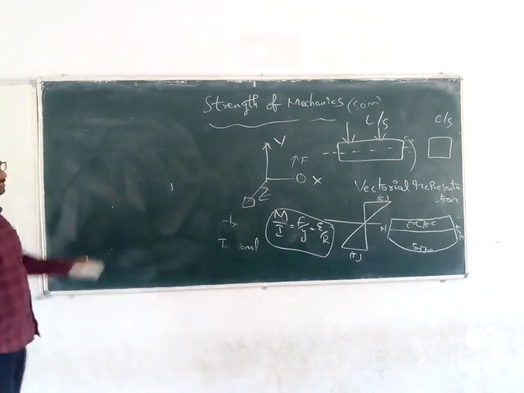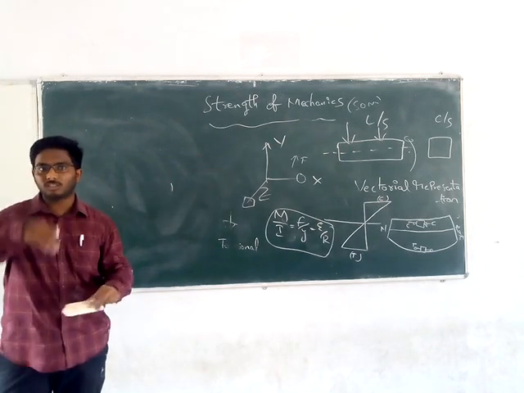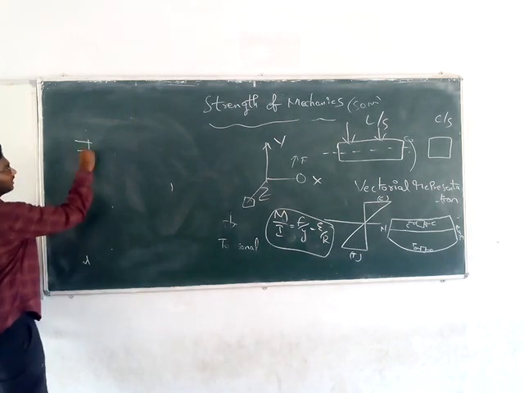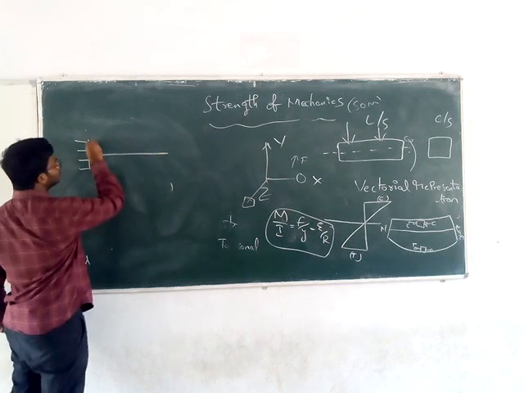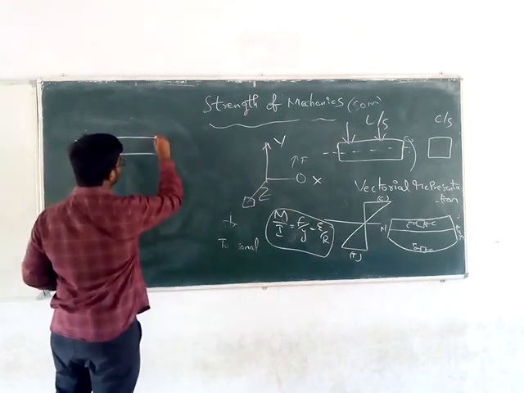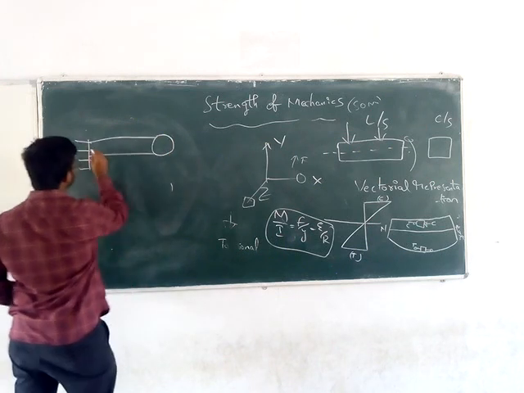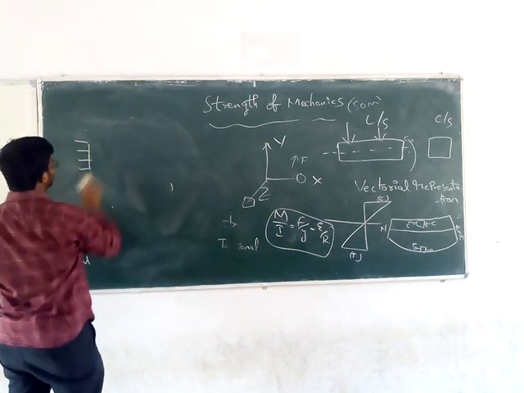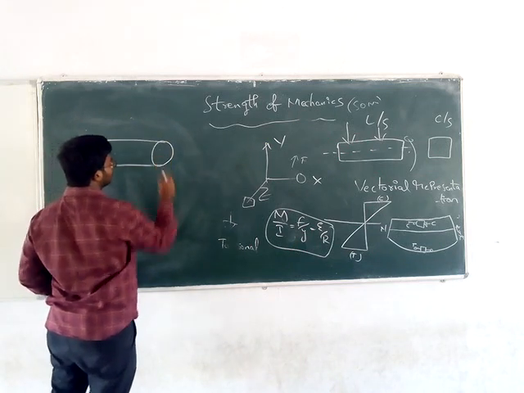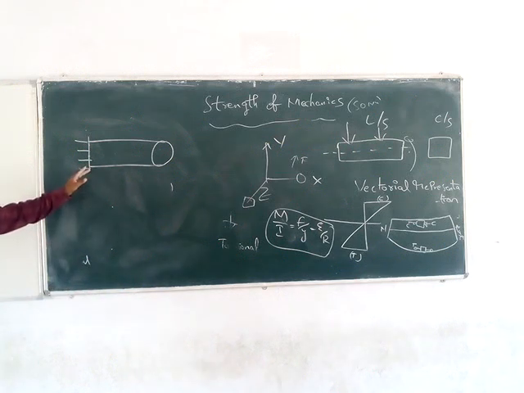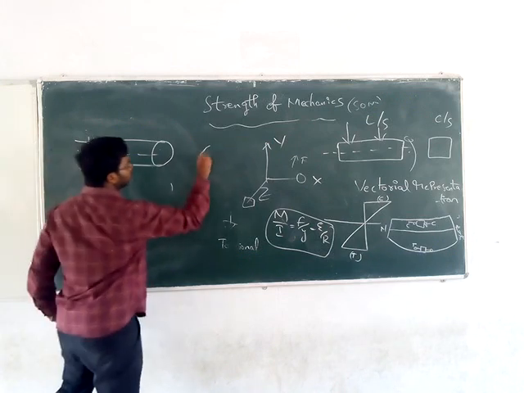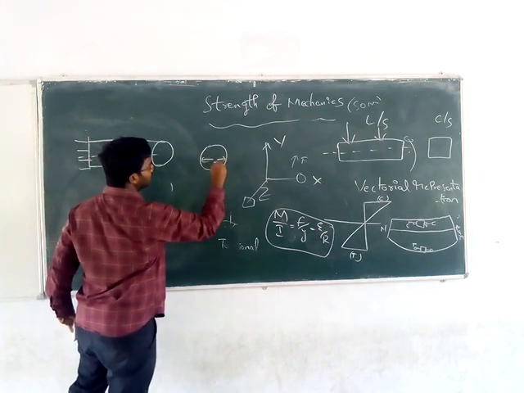See, on beams, I told you that vertical loading will be there and bending stress will develop. In torsion, you can see I am taking a shaft. I am taking a shaft fixed at one end and free at another end. This is the longitudinal axis. This is the cross section of the shaft of diameter d.